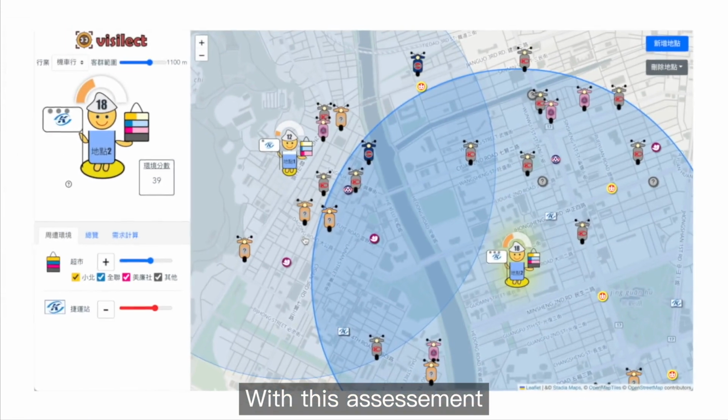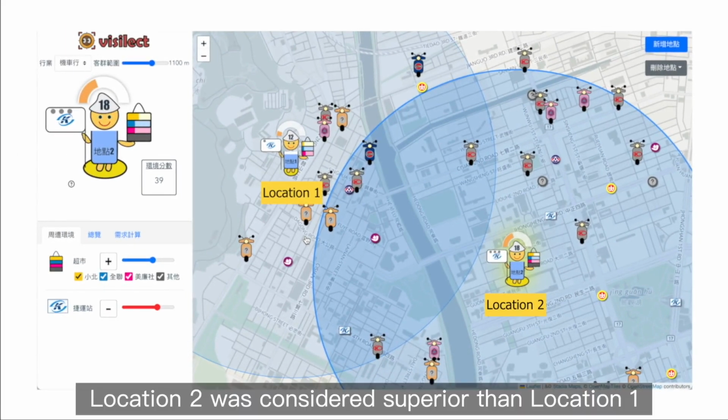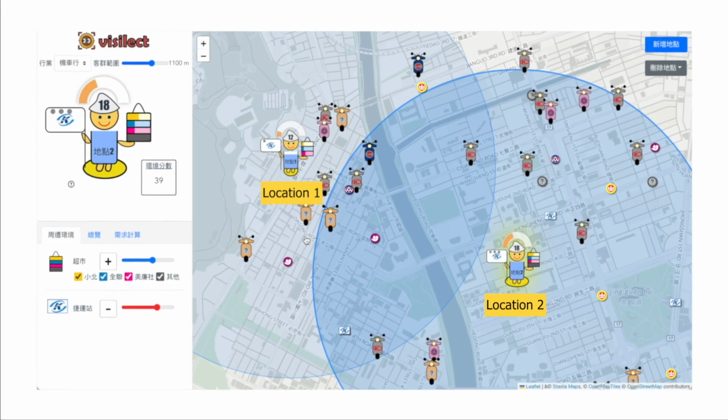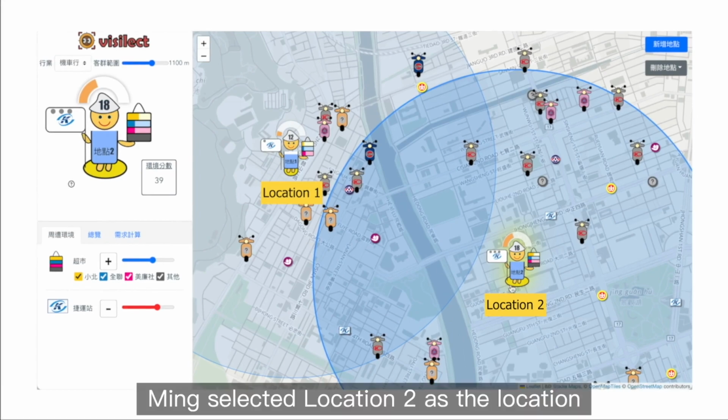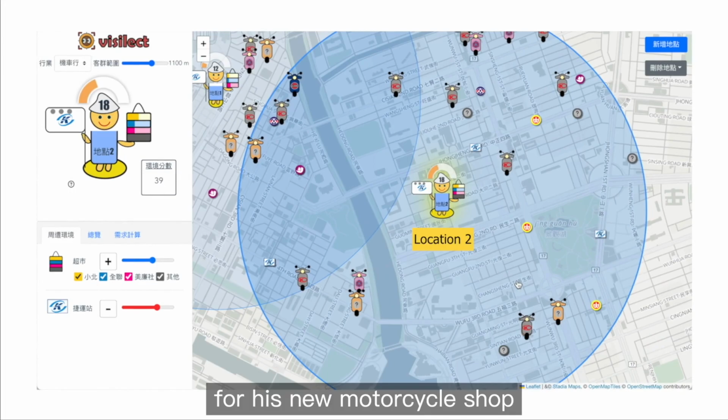With this assessment, except in rent, location 2 was considered superior to location 1 in all the other selection criteria. As a result, Min selected location 2 as the location for his new motorcycle shop.